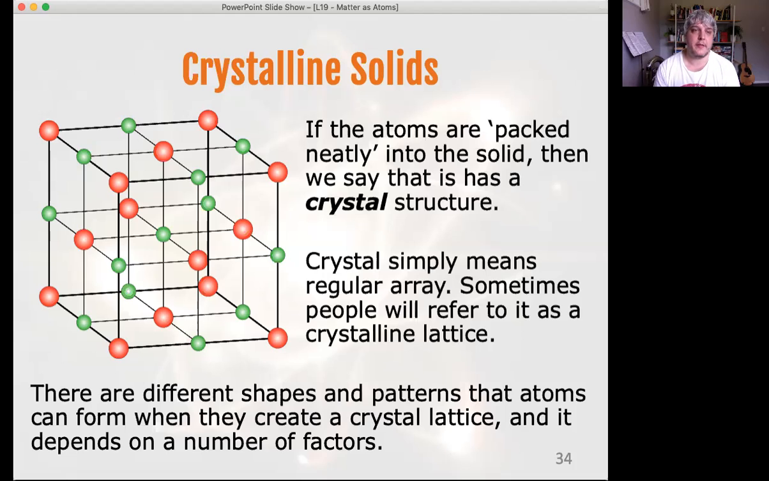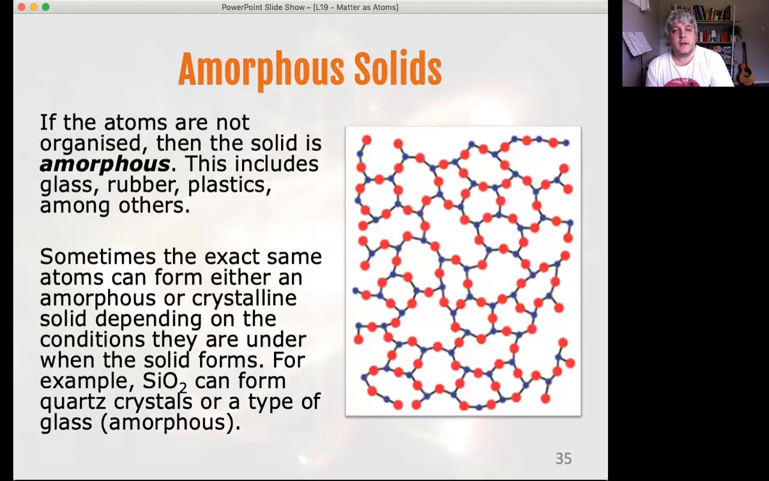We're not going to look at them though. We're just being aware that you can make atoms up into nice organized structures. The other form, as I said, you just randomly shove everything together and they just sort of bond to whatever's nearby. That's called an amorphous solid. And that includes glass, rubber, plastics, and many other materials.